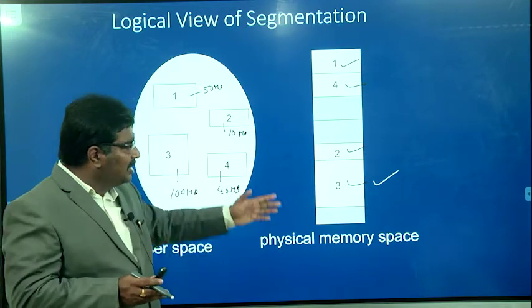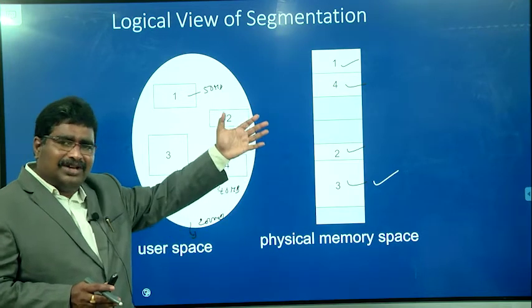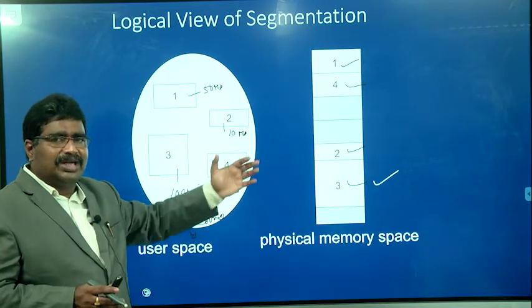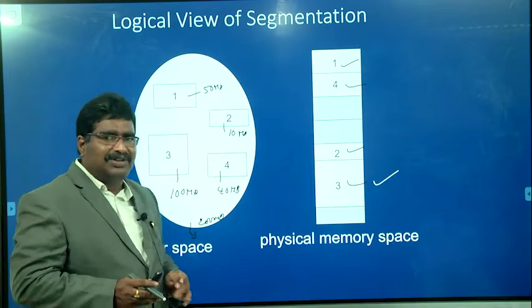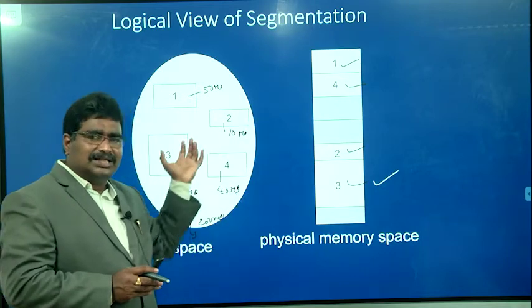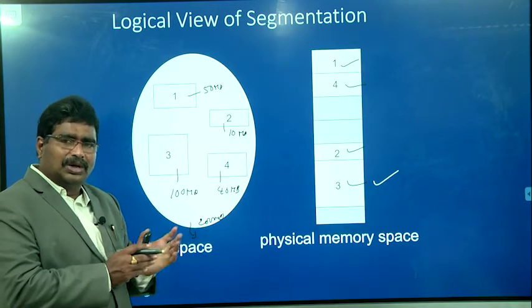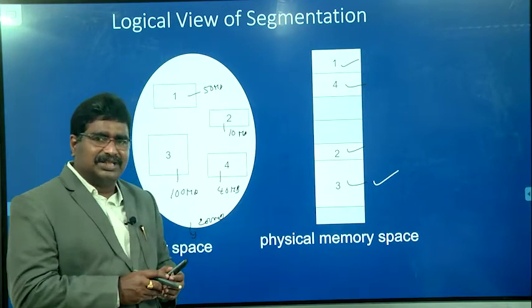In this example, 200 MB of free space is required. That 200 MB is not available contiguously, but at different locations 40 MB, 10 MB, 100 MB, and 50 MB are available. We are able to allocate those free spaces to each and every segment, and load the program into the primary memory. So that is the advantage of segmentation.